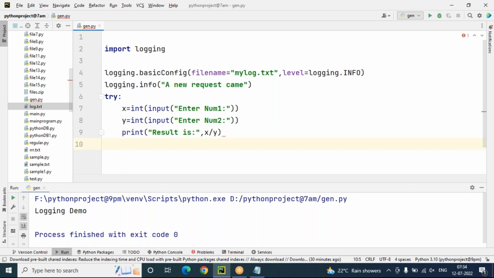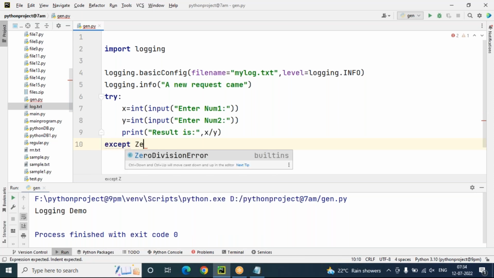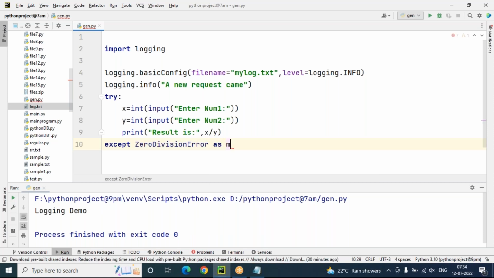Okay, this is the result, sir. X by only first number and second number. But there is a chance to get an exception, no? Yes, the except block, so there is a chance to get an exception. Zero division error as message I'm giving. This message I want to store into the log file.